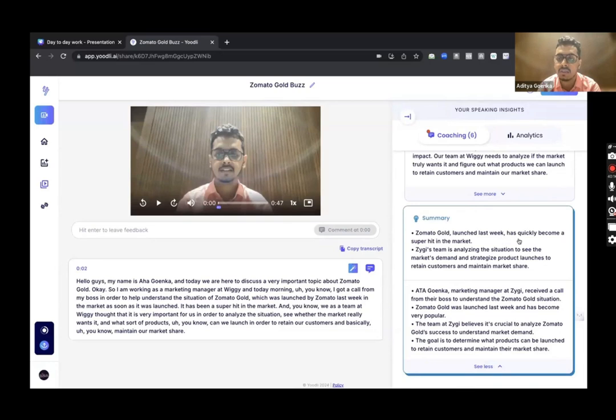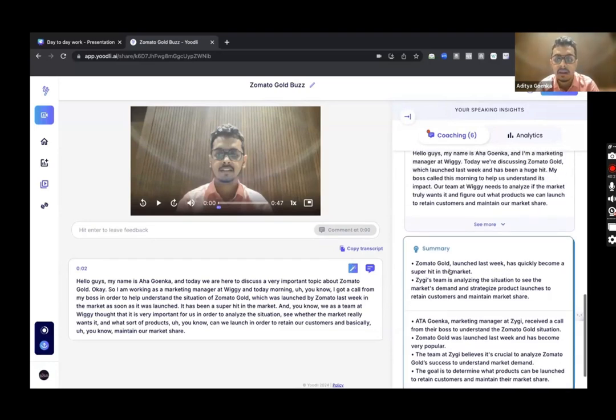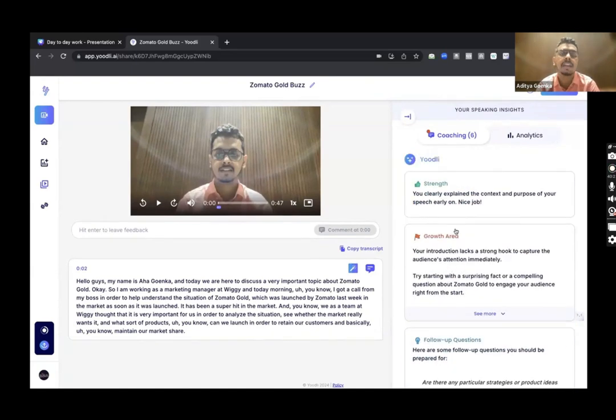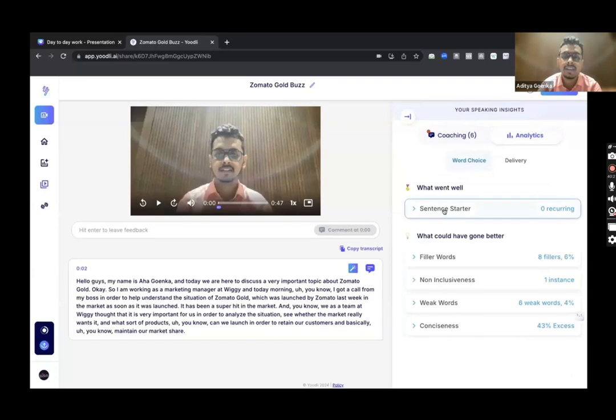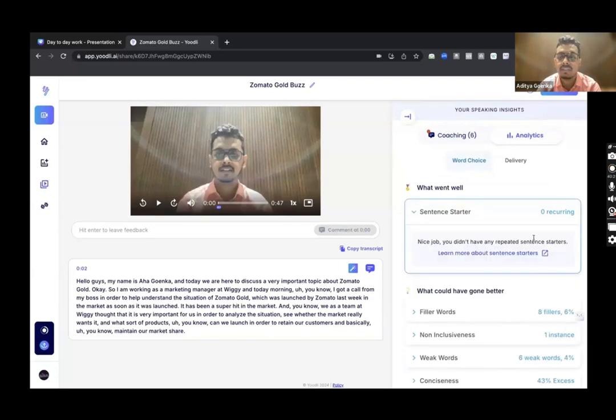Zomato Gold launched last week has quickly become a super hit in the market. Swiggy's team is analyzing the situation to see the market's demand and maintain market share. So it has been able to analyze that as well and give me a summary. Now going into analytics. So word choice. Nice job. You didn't have any repeated sentence starters. If I would have used repeated sentence starters, it would have flagged that.